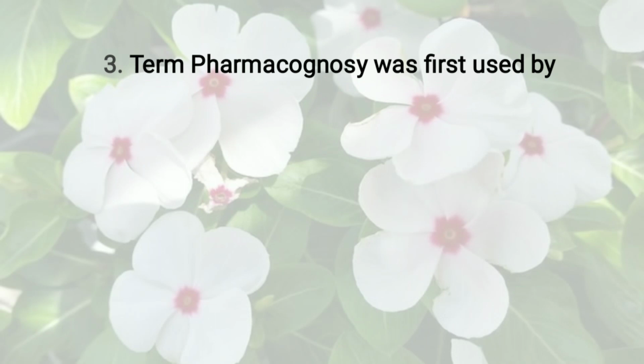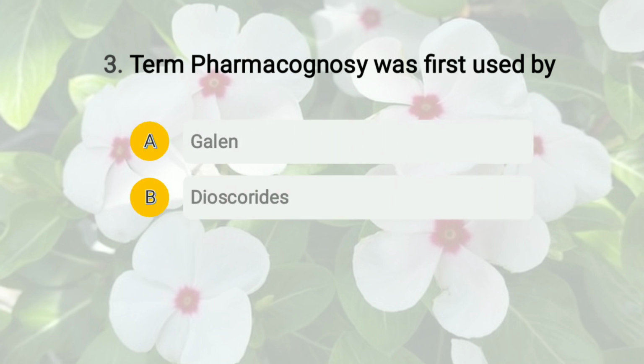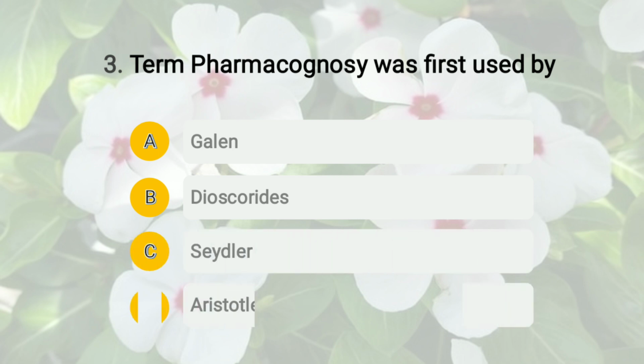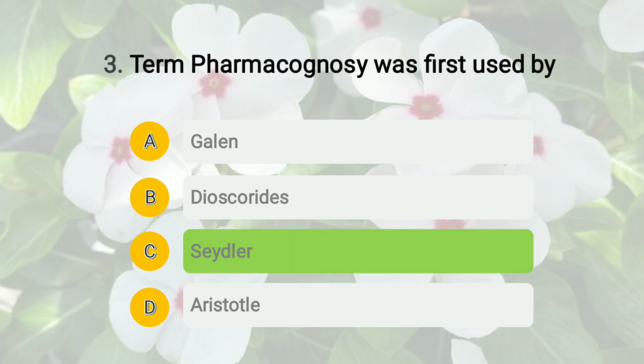Moving to question number 3. The question is the term pharmacognosy was first used by, and the options are Galen, option number B Dioscorides, option number C Sedler, and option number D Aristotle. The right answer of this question is option number C Sedler. The term pharmacognosy was first used by German scientist Sedler in his book Analecta Pharmacognostica.